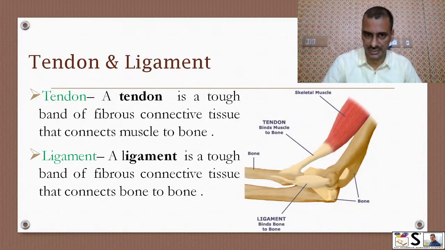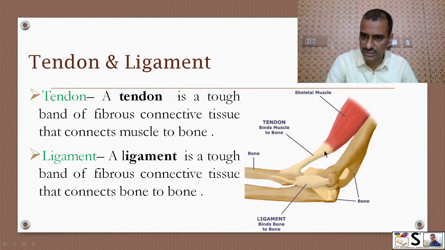Tendon or ligament. Tendon is a tough band of fibrous connective tissue that connects muscle to the bone. This is muscle and here it is connected to the bone. So this is the tendon. And ligament. Ligament is also a tough band of fibrous connective tissue that connects bone to bone, from here to here. So this is ligament.